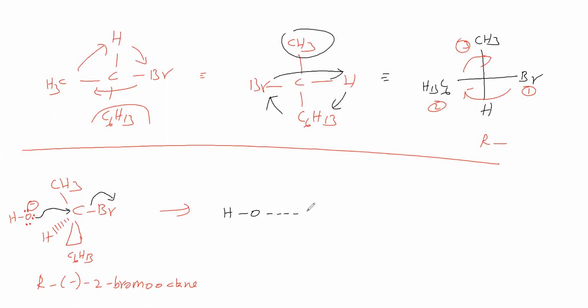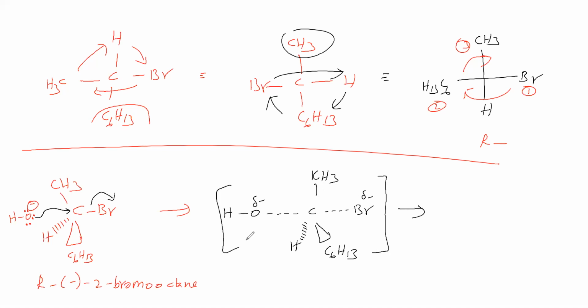The nucleophile makes a partial bond with the electrophilic carbon. The leaving group is leaving to a partial extent. This is getting a partial negative charge. Here CH3, here H, here C6H13. Now CH3, this carbon, this hydrogen and C6H13 are present in one plane. Vertical left side OH, vertical right side Br. Okay, this is a transition state, unstable. Therefore, we can write it like this; the transition state we cannot isolate.